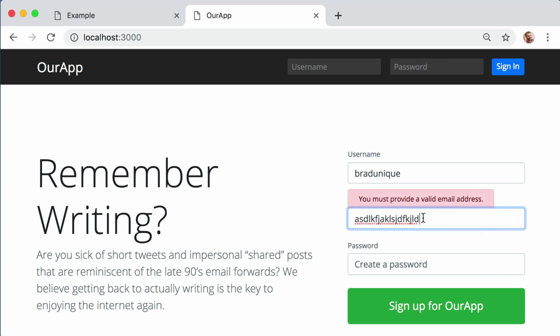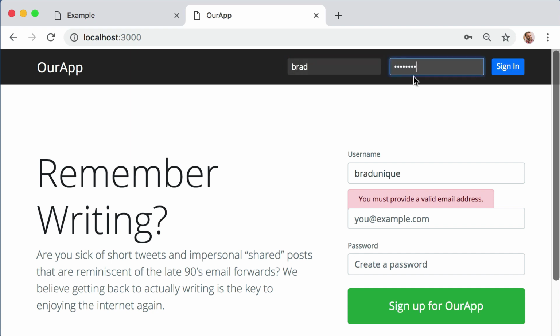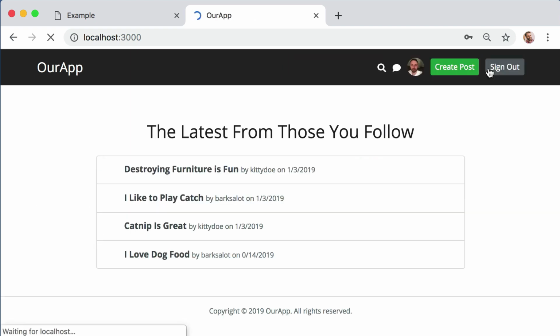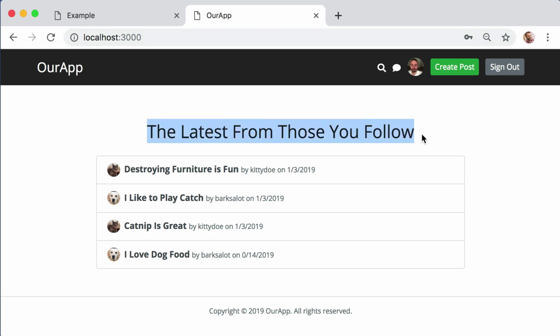You get the idea. Now, instead of creating an account in this moment, let's just log in to an existing account to show you around. So up in the header, you can log in. As soon as I sign in, you can see the home page looks very different. By the way, this is a journal or diary type of application. So you can see the home page, now that I'm logged in, reads the latest from those you follow.